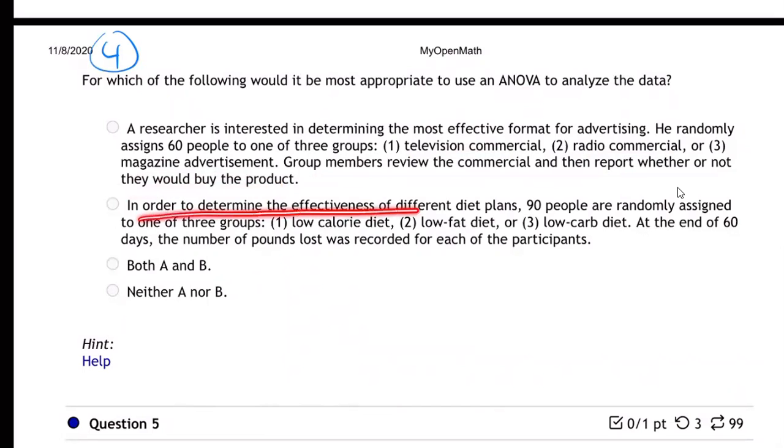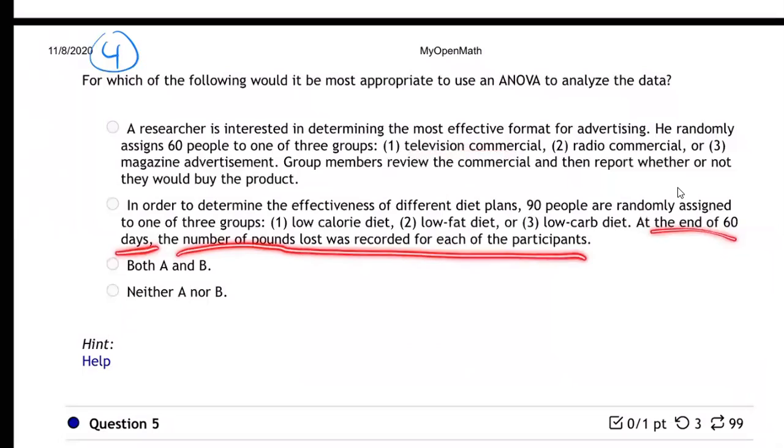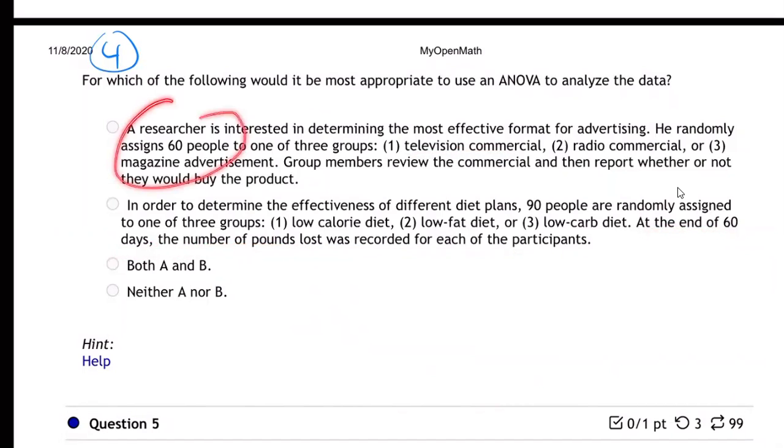In order to determine the effectiveness of different diet plans, would this be good for ANOVA? 90 people are randomly assigned to one of three groups: low calorie diet, low fat diet, low carb diet. At the end of 60 days, the number of pounds lost was recorded for each of the participants. Don't they both seem kind of good for ANOVA?